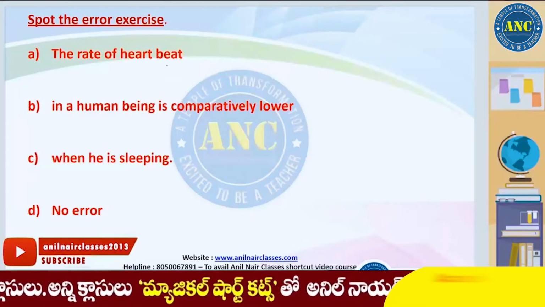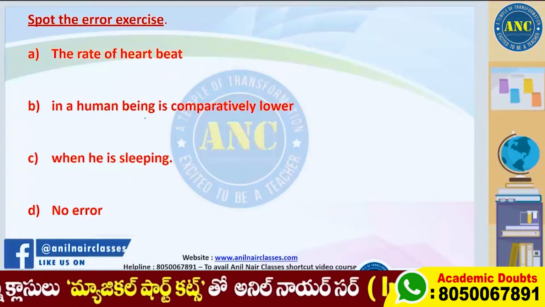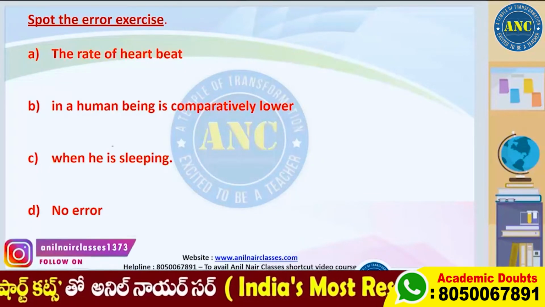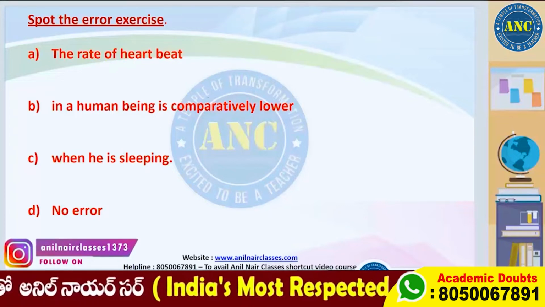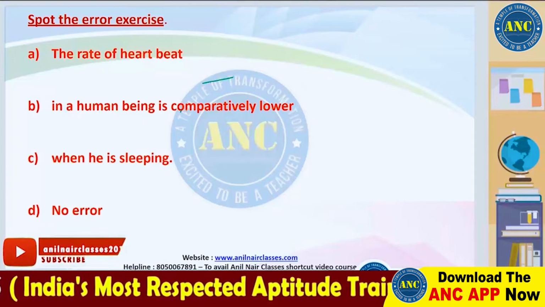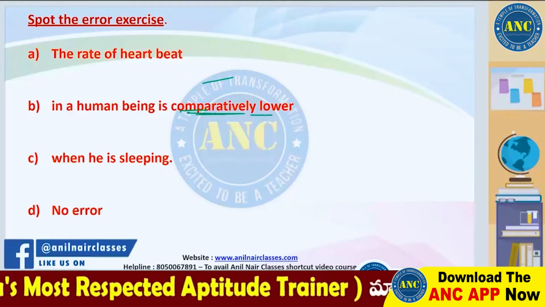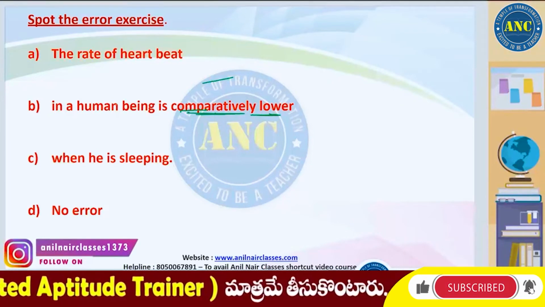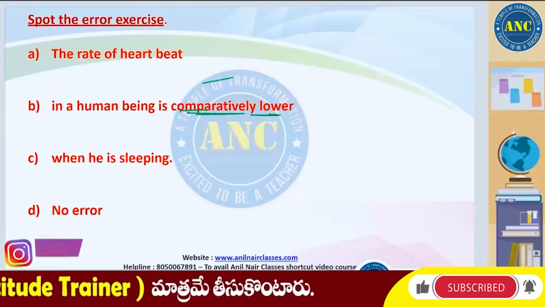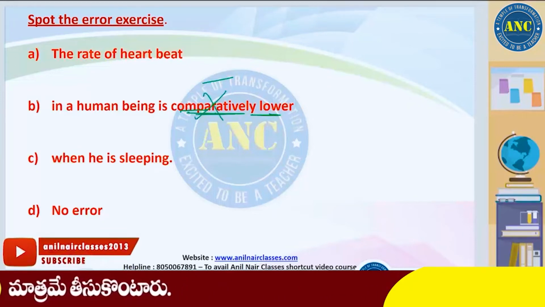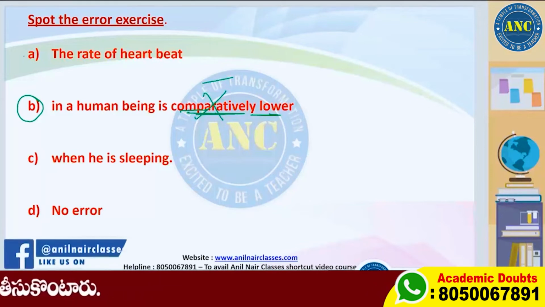Next one. The rate of heartbeat in human being is comparatively lower when he is sleeping. Now, comparatively lower. You cannot have the double comparisons over here, right? You are using comparatively also and lower also. And the word when is there, which is talking about the time. You can just say the rate of heartbeat in human being is lower when he is sleeping. We don't need comparatively over here, right? So B is the right answer. Get rid of A, C and D. Next one.